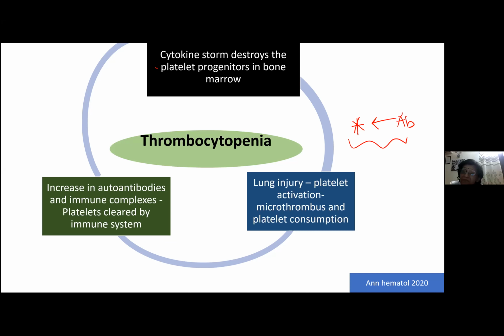Because megakaryocytes themselves are attacked by the cytokine storm, that is why they are also being damaged in the marrow. So that's the cause for thrombocytopenia. There was a very beautiful study which was published recently in Platelets.